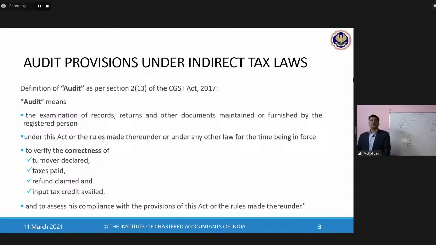Who is the registered person? The person who is registered under GST. And therein its audit will be performed, and in terms of audit, what will be required to be done?